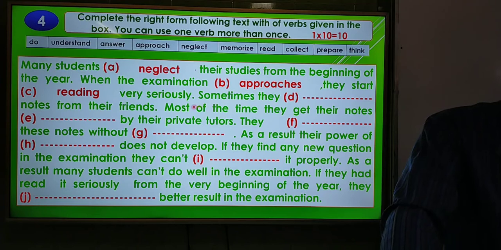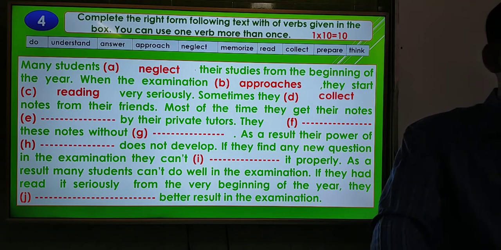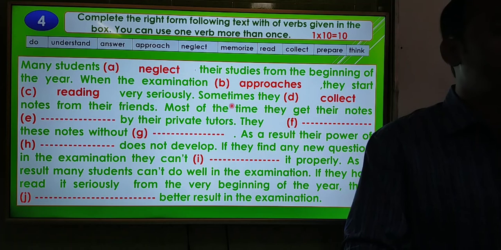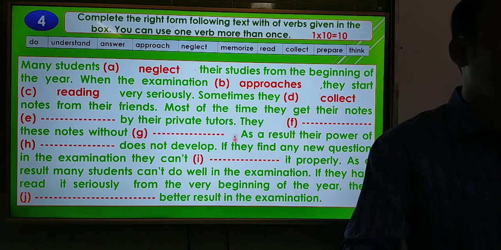So they start reading very seriously. Sometimes they dash notes from their friends. So the answer will be collect. The word sometimes is used in present indefinite tense. Here the subject they is third person but not singular. This is plural, that's why you cannot use s or es after the verb. So sometimes they collect notes from their friends.